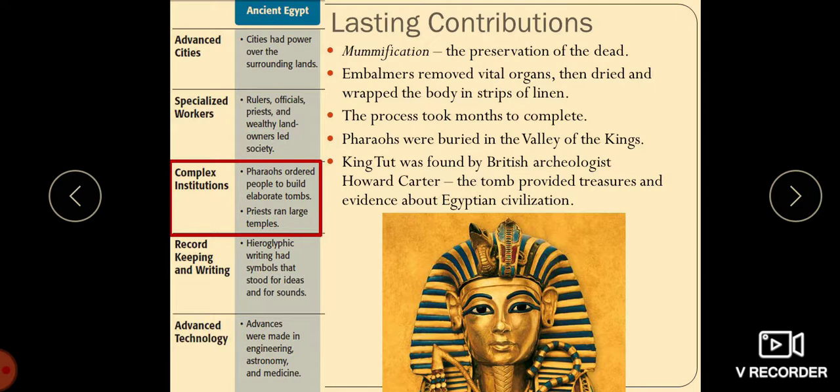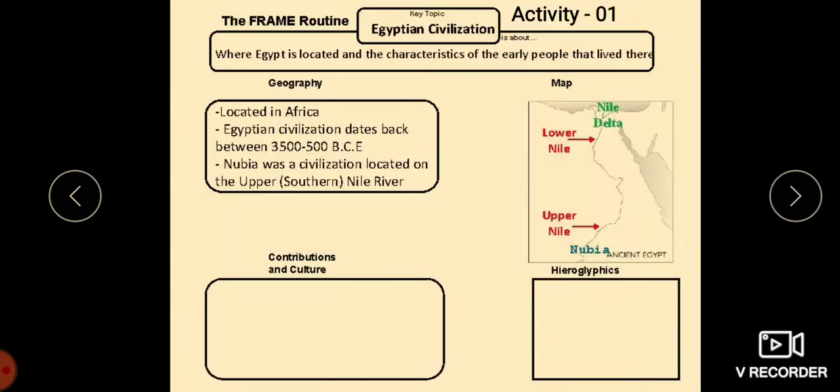How did they do that? The mummification, how did they preserve the dead bodies? They removed the vital organs, dried and wrapped the body in strips of linen. The process took months to complete. Pharaohs were buried in the Valley of the Kings. King Tut's tomb was found by British archaeologist Howard Carter. The tomb provided treasures and evidence about the Egyptian civilization.